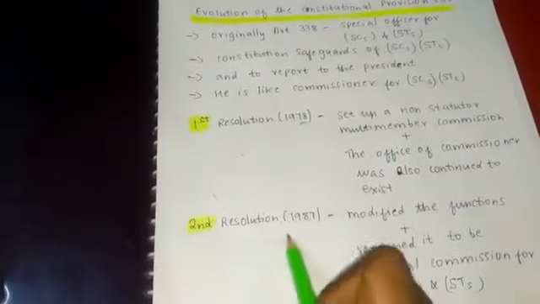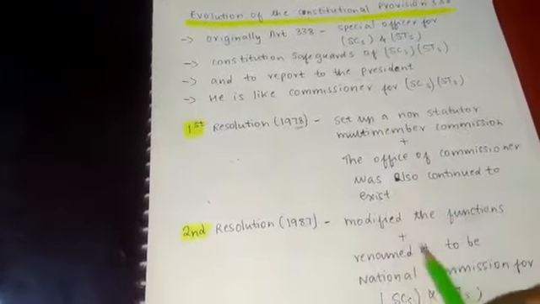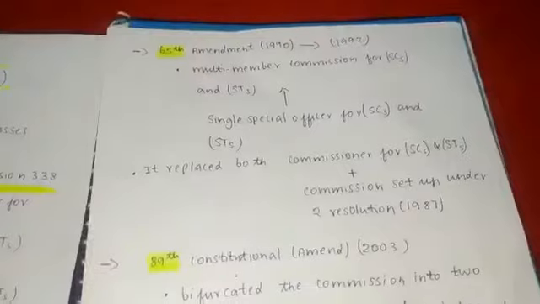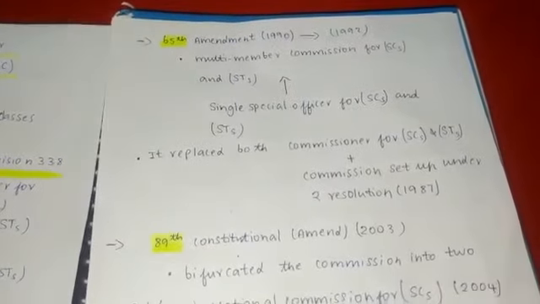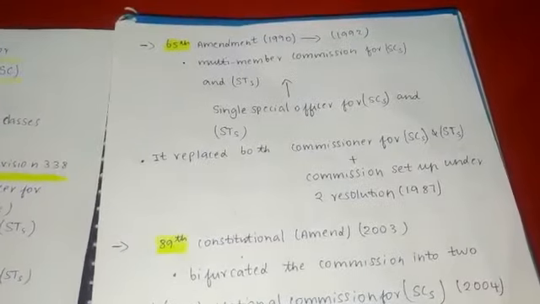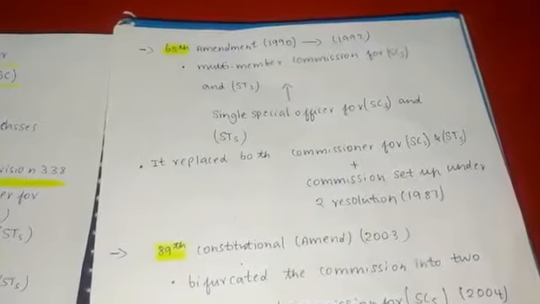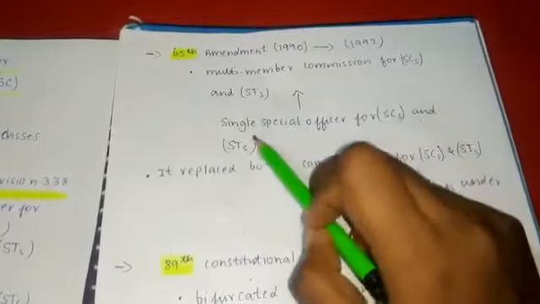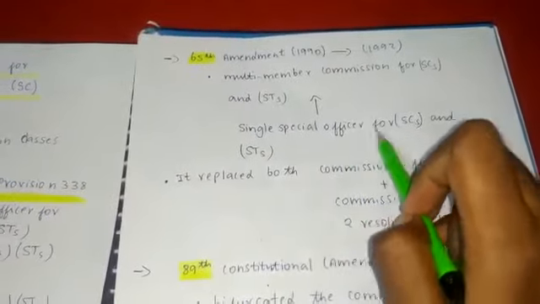And by the second resolution of 1987, which modified the functions of this commission, the commission was renamed the National Commission for SC and STs. And by the 65th Constitutional Amendment Act, which came into effect in 1992, a multi-member commission for SC and ST was created, and it replaced the single special officer for SC and STs, who acted as the Commissioner for SC and STs.